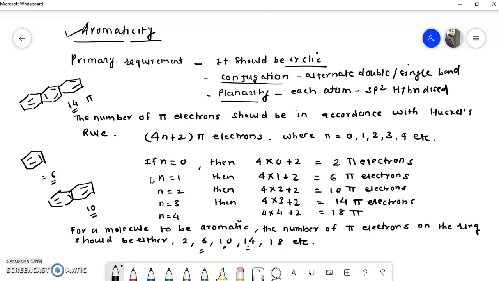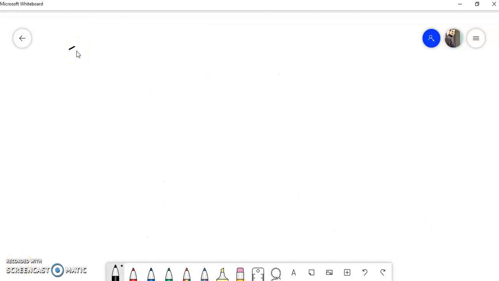Okay, so this is everything about the requirements for a compound to become aromatic. It should be cyclic, it should be conjugated, it should be planar, and it should obey the 4n plus 2 pi electron rule. Okay, now we'll see a few more examples of these aromatic compounds. Now consider the example of phenanthrene.